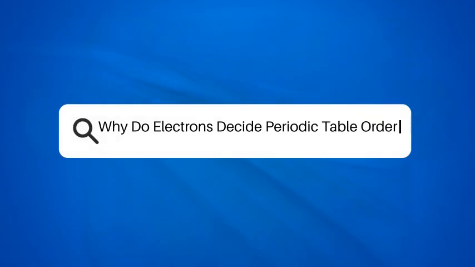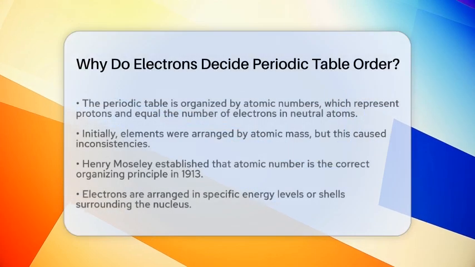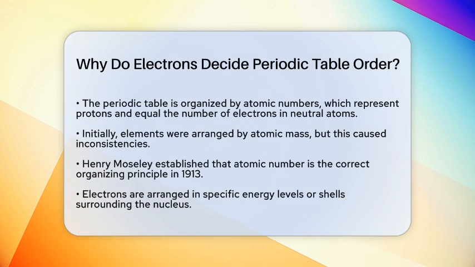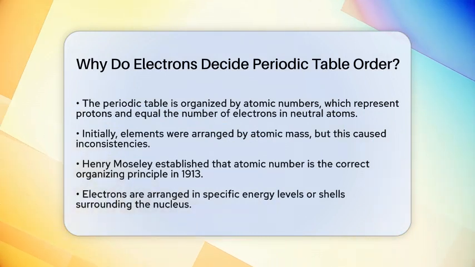Why do electrons decide periodic table order? Have you ever wondered what makes the periodic table tick? The answer lies in the fascinating world of electrons and their arrangement. Let's break it down in a way that makes sense.